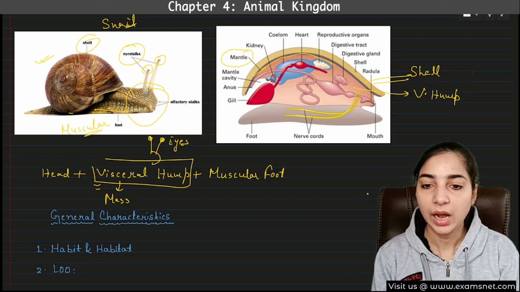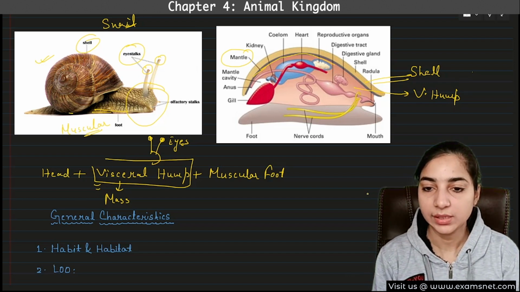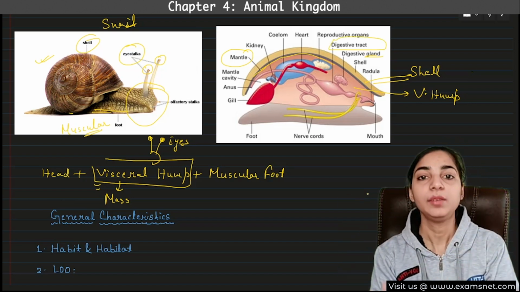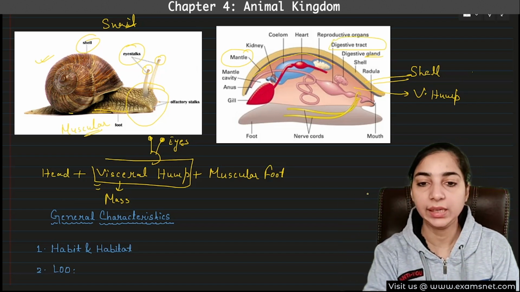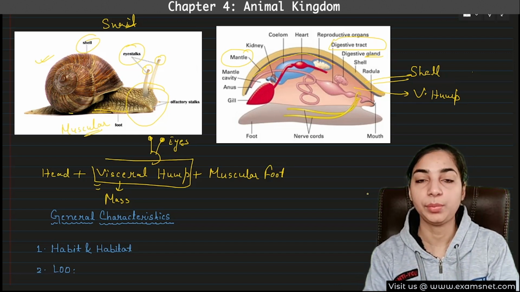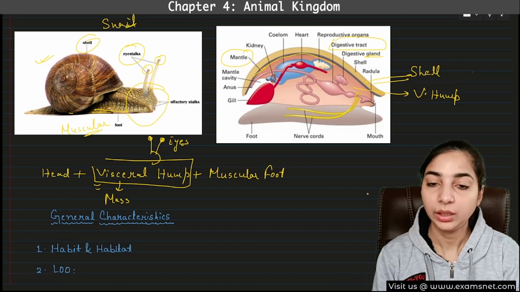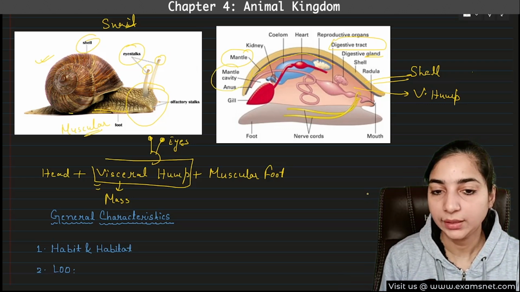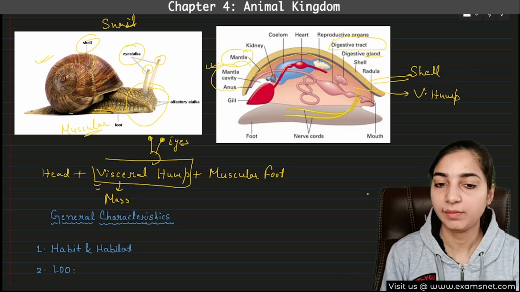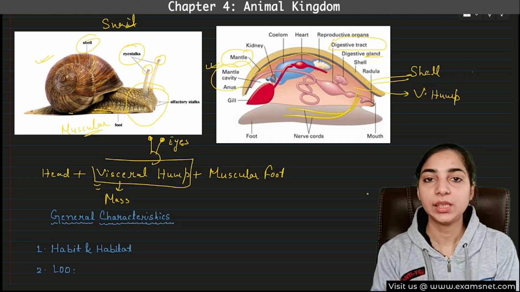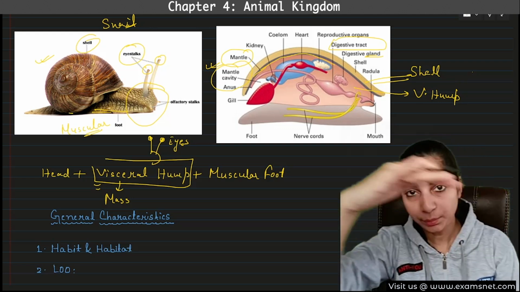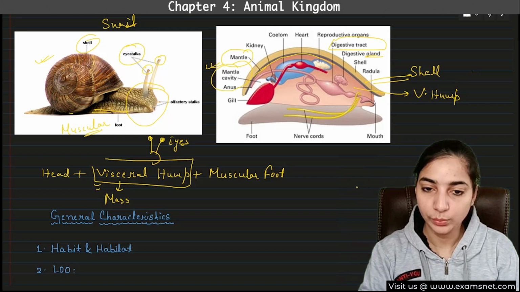Can you see this? The heart is present, the digestive gland is present, the digestive tract is present, all inside the visceral hump. So this pink area, inside which all the organs are present, is the visceral hump. Now one more important thing to note is the mantle cavity. Can you see the mantle cavity? What is the mantle cavity? It is the space between the mantle and the visceral hump. So on the upper part of the body you can see, let me zoom it.